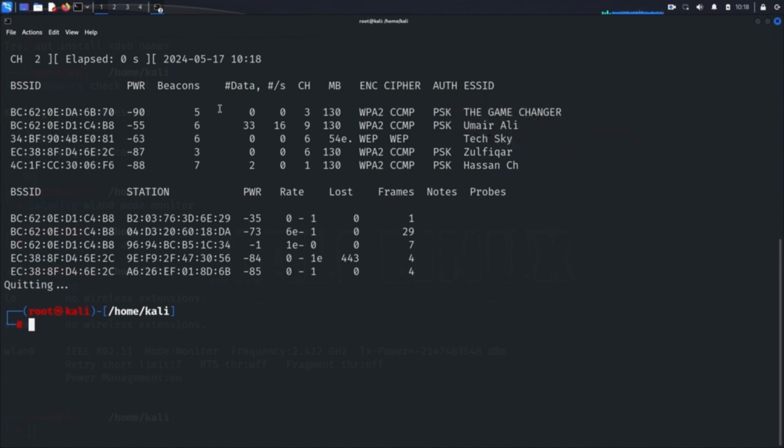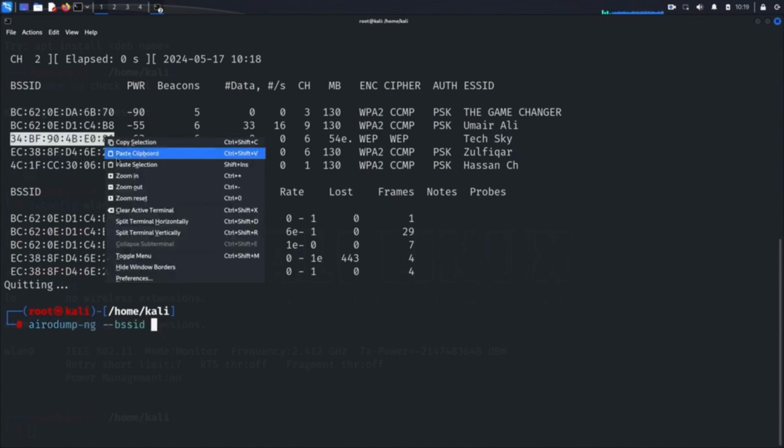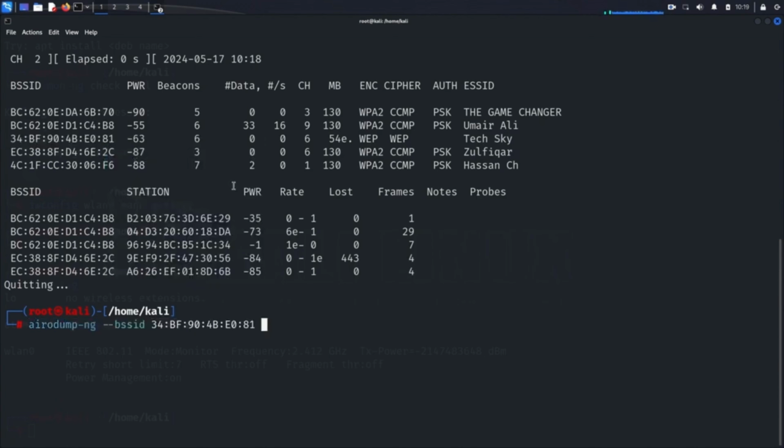Once you've identified the target network, note down its BSSID and channel number. We need these details to focus our attack on this specific network. Next, we'll refine our scan to target only TechSky. Run the following command: airodump-ng --bssid, write the MAC address of the target network here. Channel, write the channel number here on which the target network operates.